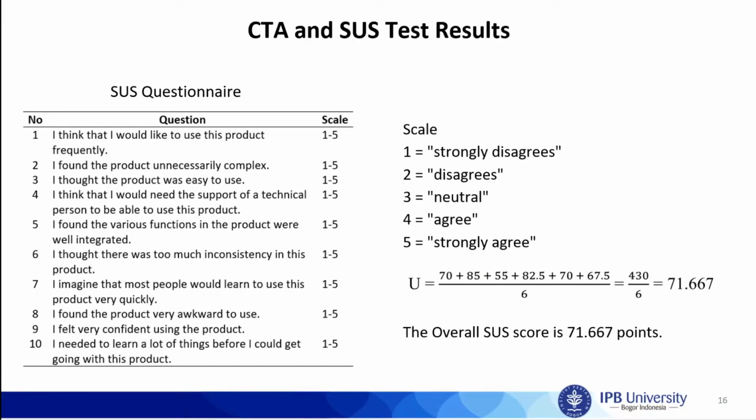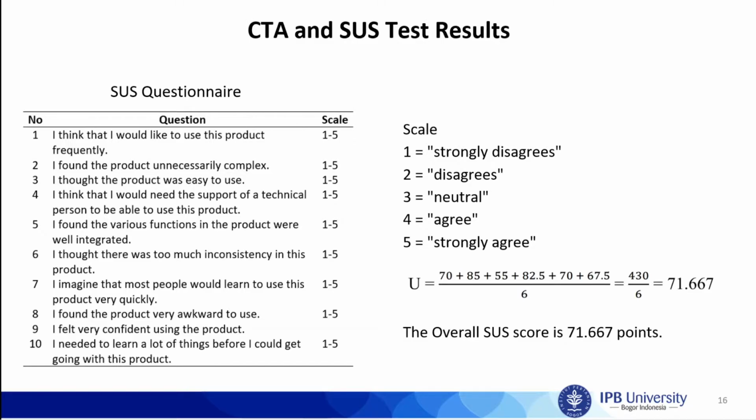On the left side is the SUS questionnaire we used during the testing. The questionnaire has 10 questions with a scale from 1 to 5. Based on the SUS method, if the user strongly disagrees with the SUS question, then a scale of 1 will be used, and so on. Each question has a weight score from 0 to 4.